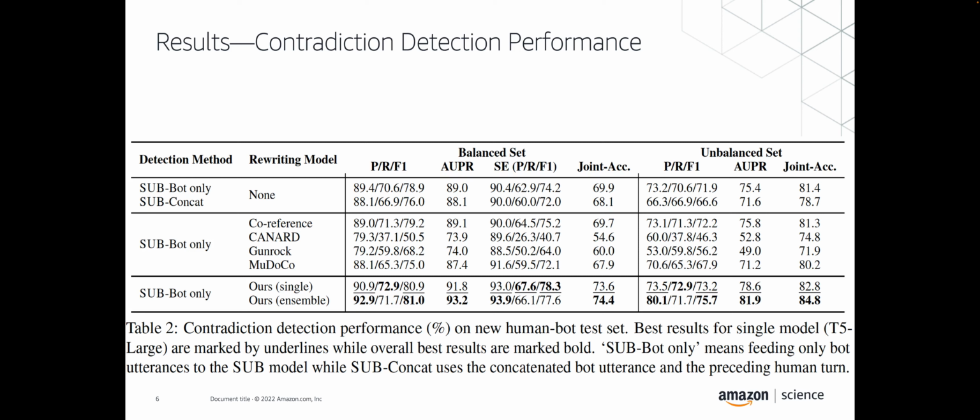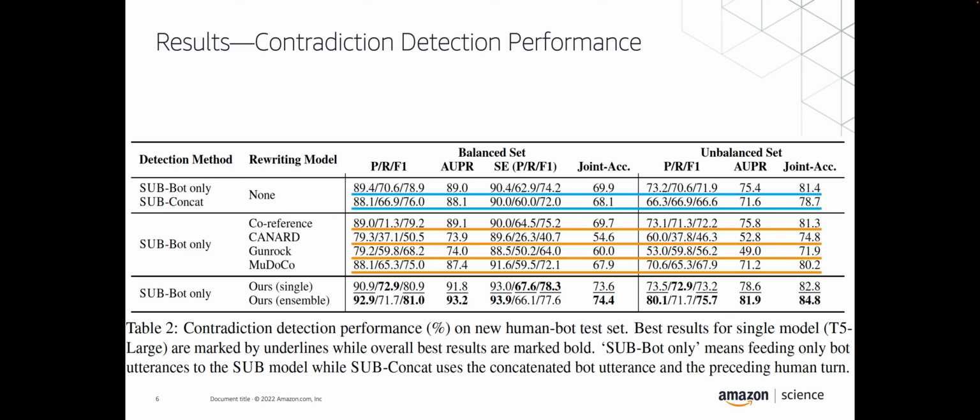Finally, we show the contradiction detection performance with the help of the rewriting. We first of all show the baseline performance without using any rewriting. And then we show the baseline performance using rewriting techniques from other papers. Like we can use an off-the-shelf coreference resolution model for rewriting. And we can also use rewriting models that have been trained on other datasets like CANARD, Gunrock, and so on. And finally, we show the performance using our rewriting technique and see how it can benefit the contradiction detection.